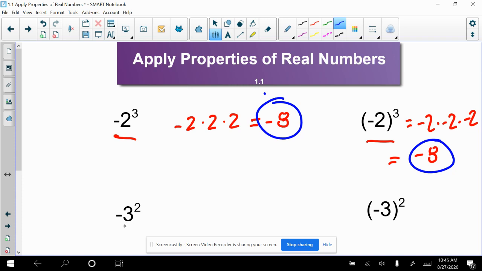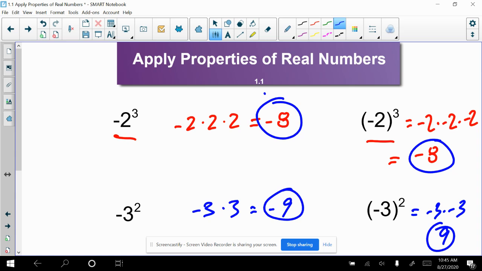So when we come to this example here, -3 to the second power with no parentheses, once again, that to the second power is saying, take the number 3 and square it. But then we have this negative sign here. -3 times 3 is the number -9. However, (-3) to the second power would be saying, take the number -3 and multiply it by itself. And -3 times -3 is +9, a different answer than this -9.